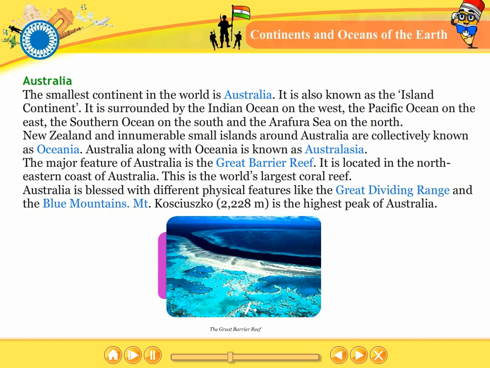Australia. The smallest continent in the world is Australia. It is also known as the island continent. It is surrounded by the Indian Ocean on the west, the Pacific Ocean on the east, the Southern Ocean on the south, and the Arafura Sea on the north.